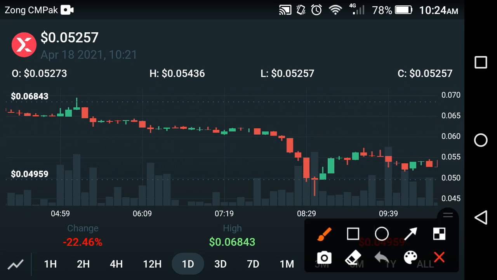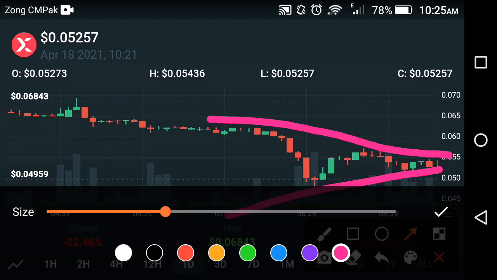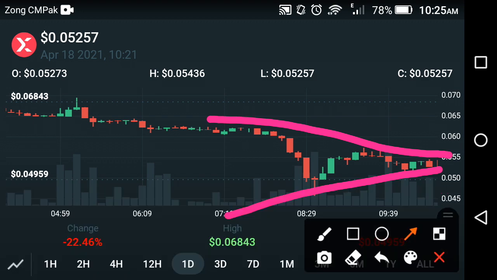Oh my god, I think they are starting to move upward. At this time they have two ways, as you can see, the one and the second one. Here is the decision time, where they decide whether they go upward or downward. One way is to move upward and the second way is to move downward, friends. Now it depends on the StormX holders: if they are lucky, they move upward, and if they are unlucky, they fall down, friends.